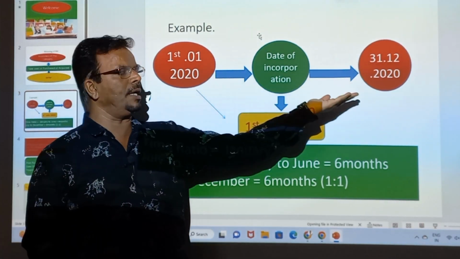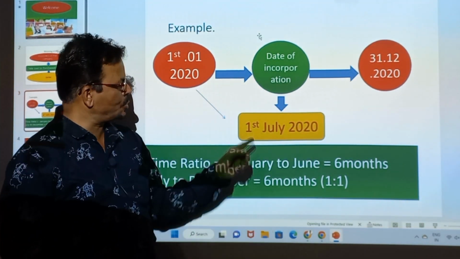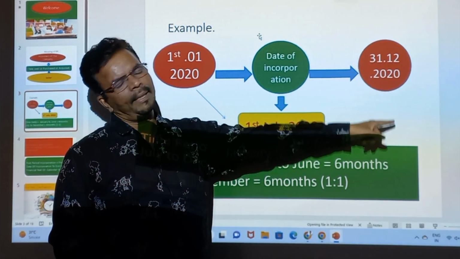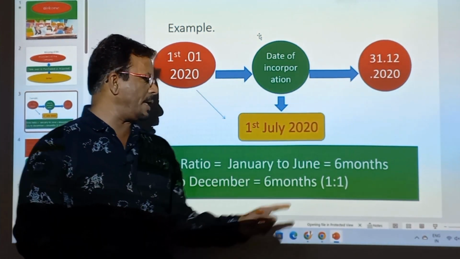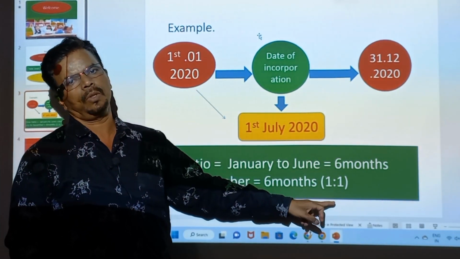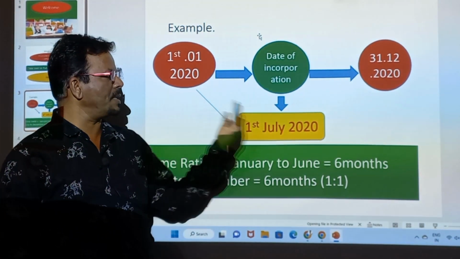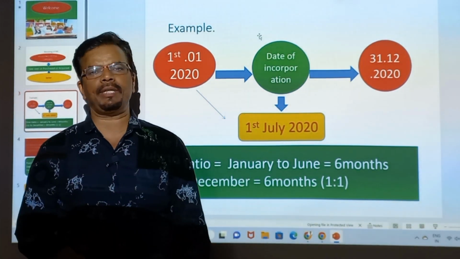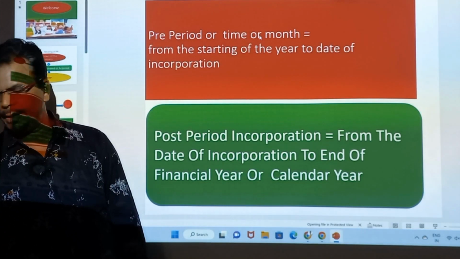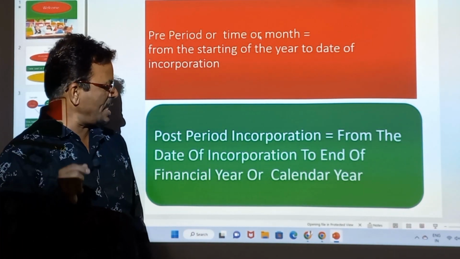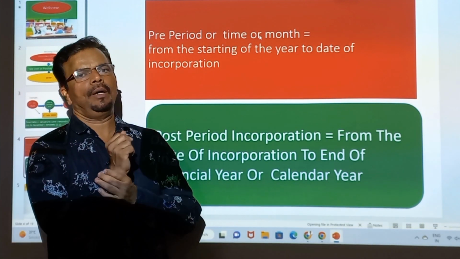Now we will find out the post-period. So from July, August, September, October, November and December. So July to December again we will get 6 months. So this ratio will come 1:1 because pre is also 6 months and post is also 6 months. So always we have to find out the time ratio to divide the fixed expenses, and we know that fixed expenses are always divided on time ratio.